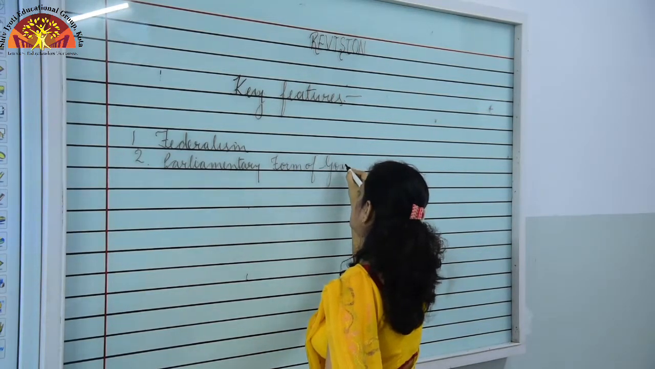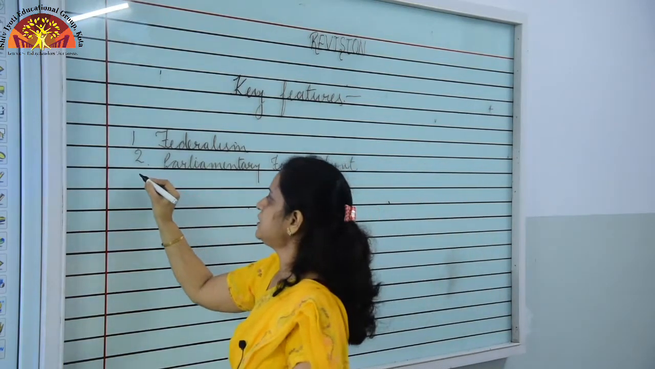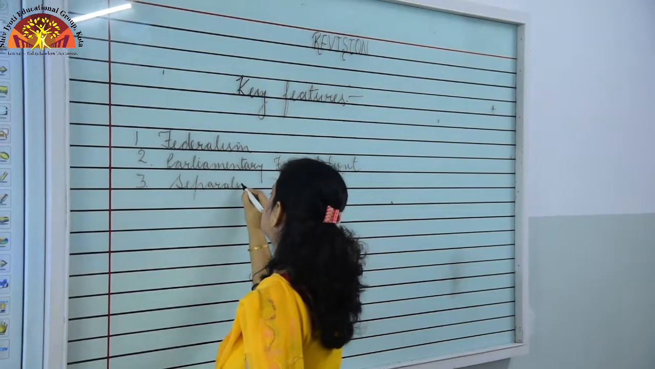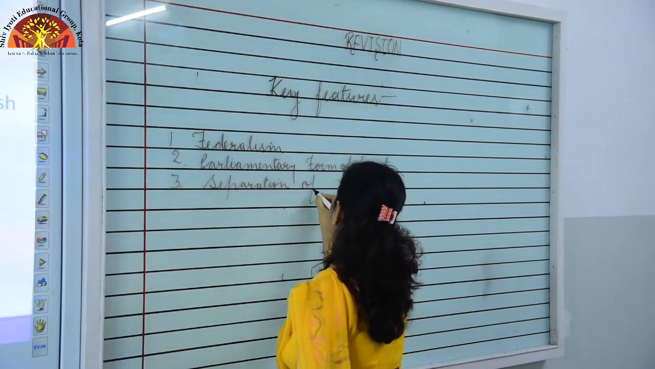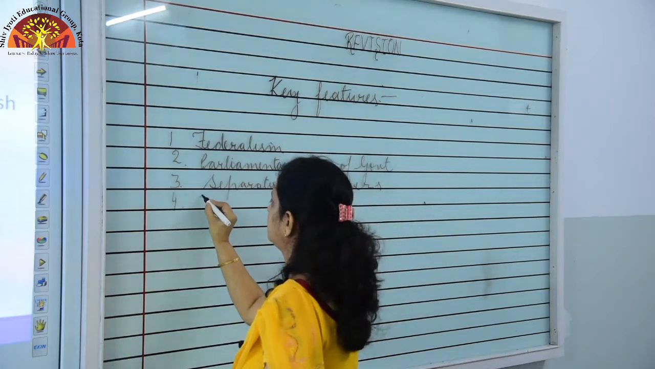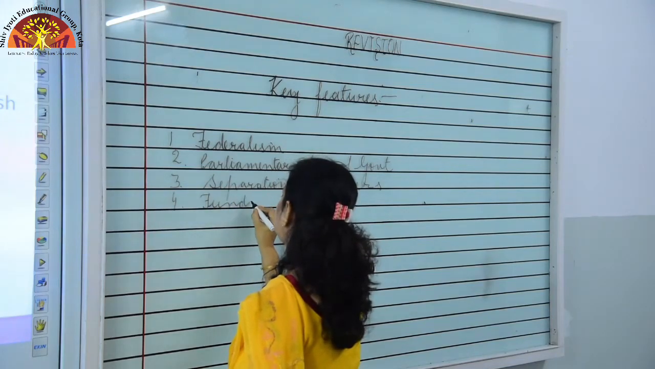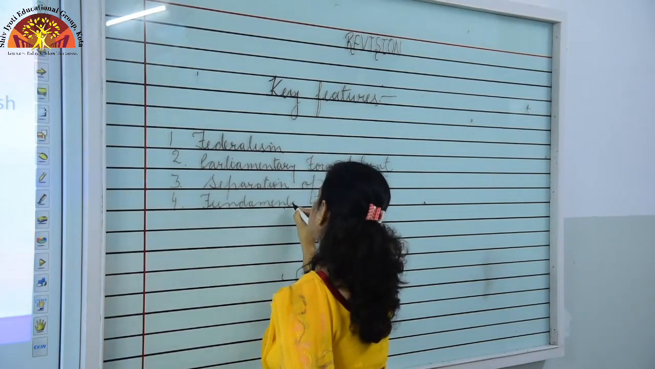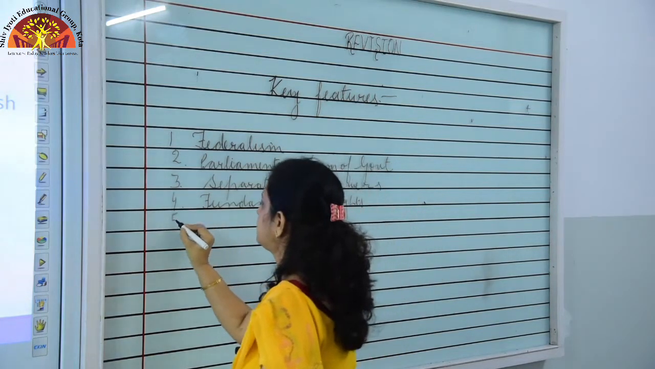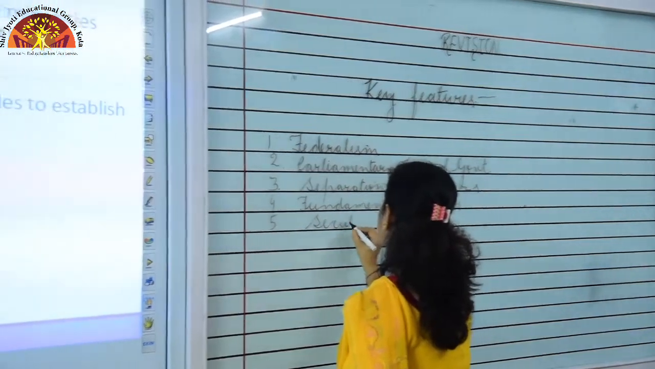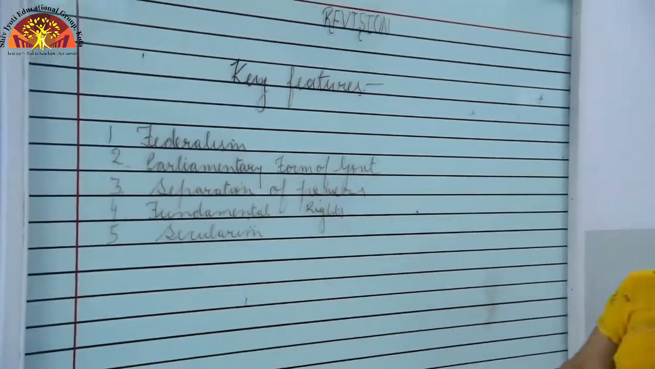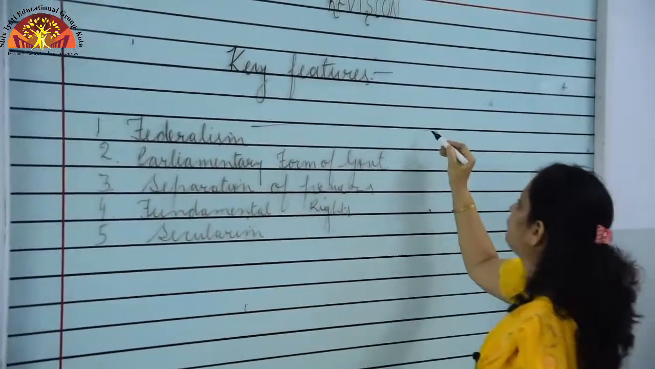I am writing in a short form. You must have heard about these. Number 3, separation of powers. Number 4, fundamental rights. And the last is secularism. So students, first of all, I am going to make you clear the meaning of federalism.